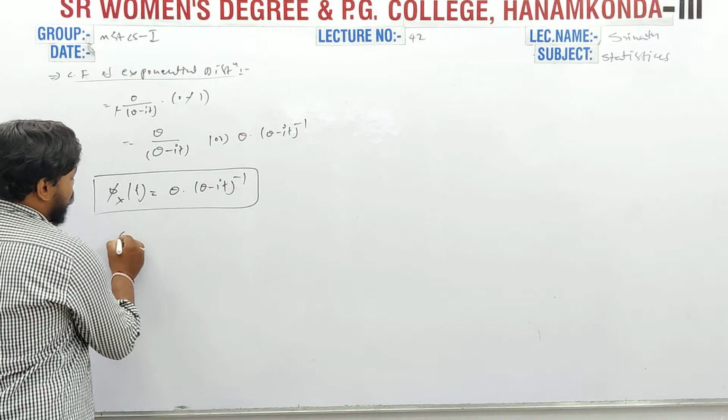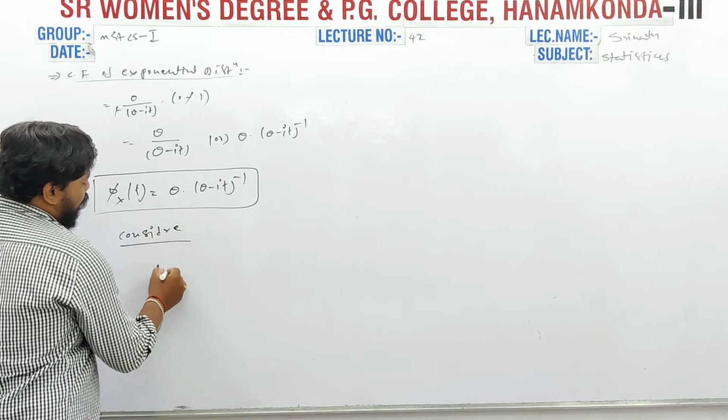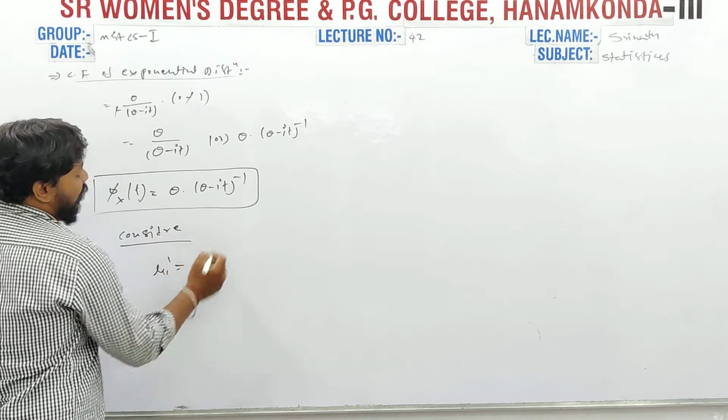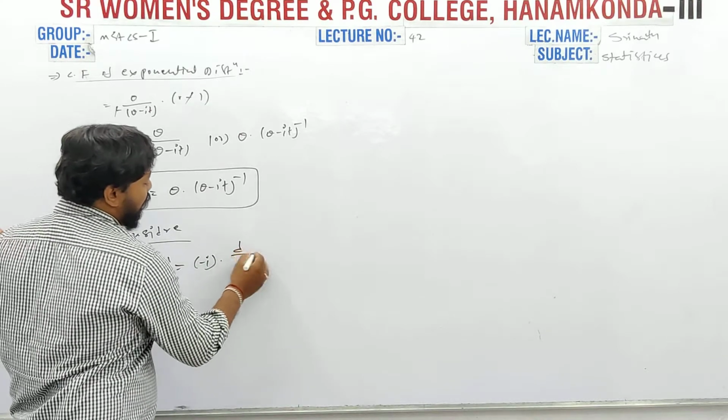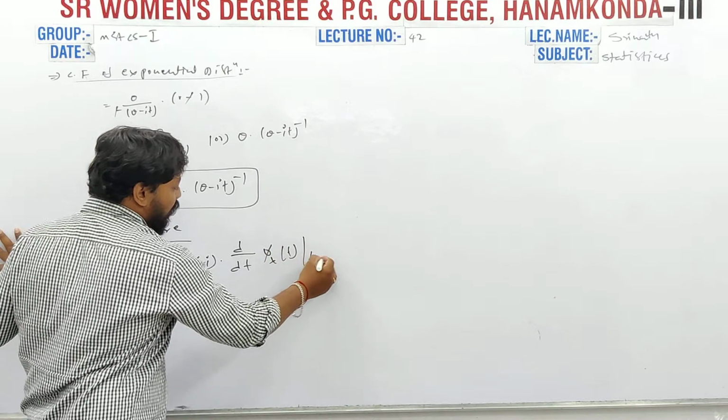Consider mu 1 dash is equal to minus i into d by dt of phi x of t at t equal to 0.